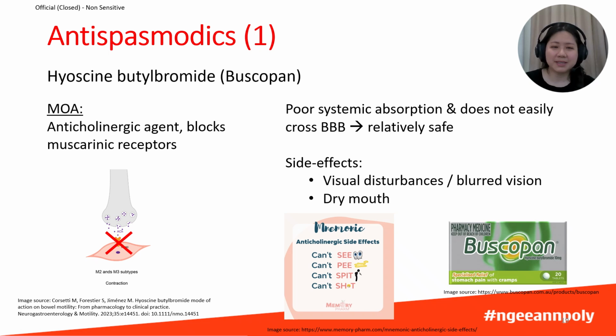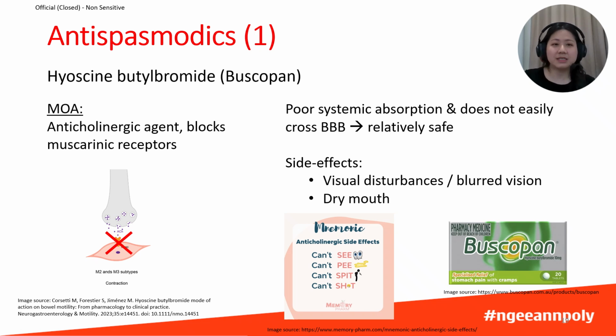Now let's remember the anticholinergic side effects using a common mnemonic: can't see, can't pee, can't spit, can't shit. So can't see refers to blurred vision or visual disturbances. Can't pee refers to urinary retention. Can't spit refers to dry mouth due to reduced production of saliva. And can't shit refers to constipation from reduced gut motility.